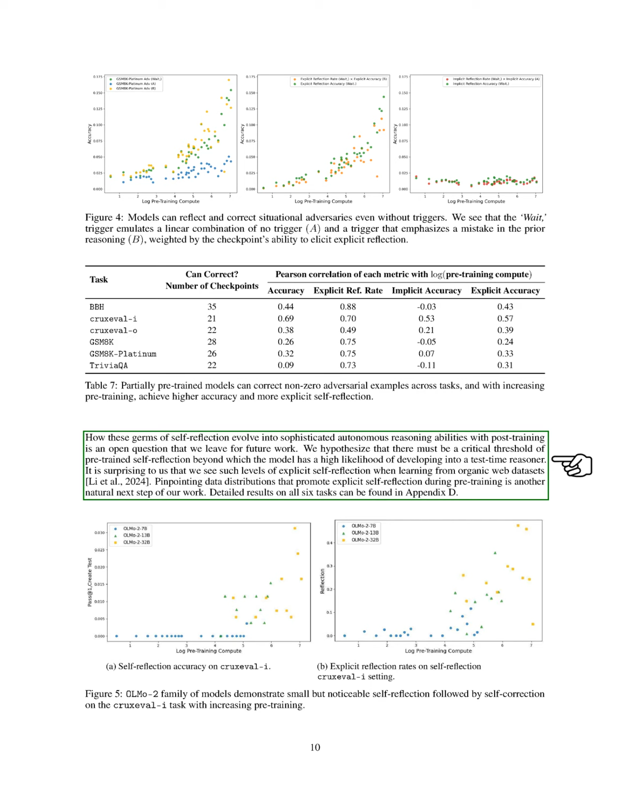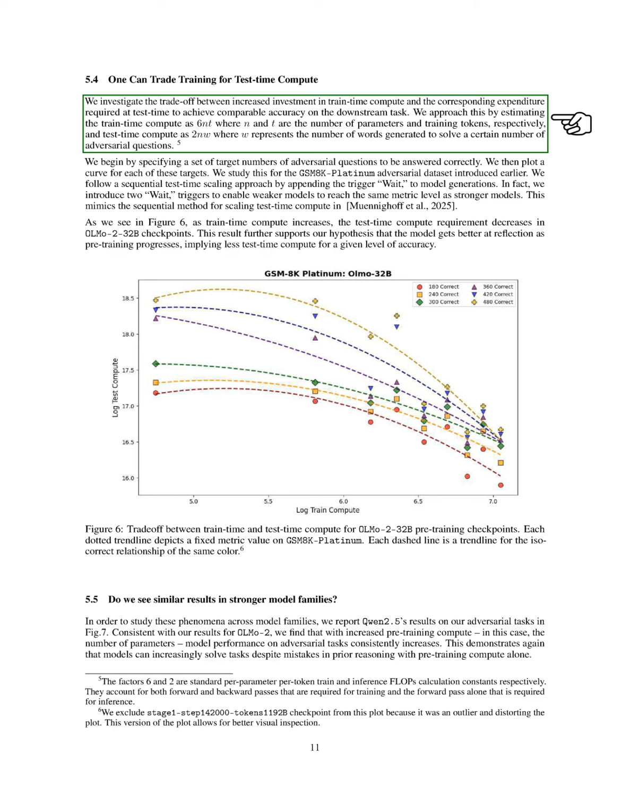Section. One can trade training for test-time compute. In this section, we explore the balance between investing more in training time and the resulting costs at test time to achieve similar accuracy on downstream tasks. We estimate the training time cost as 6 times the number of parameters multiplied by the number of training tokens, while the test time cost is calculated as 2 times the number of parameters multiplied by the total number of words needed to answer a set of adversarial questions.